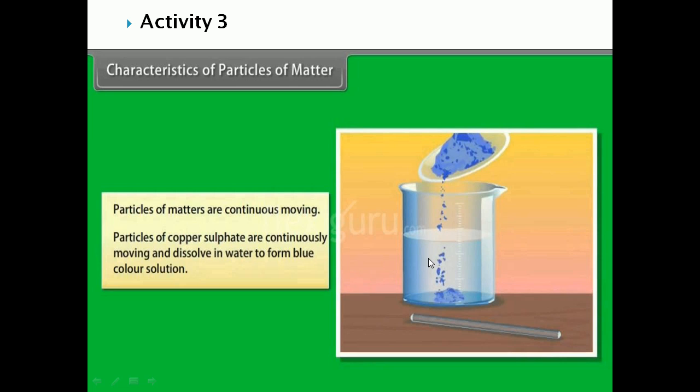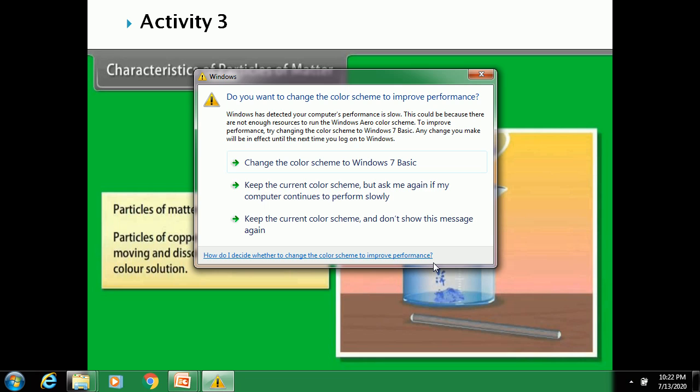So you have to take one beaker which is having hot water, another containing cold water. Do not stir the solution, just drop a crystal of copper sulfate or potassium permanganate. Allow the crystal to settle at the bottom. Here what we can observe now, particles of matter are continuously moving.